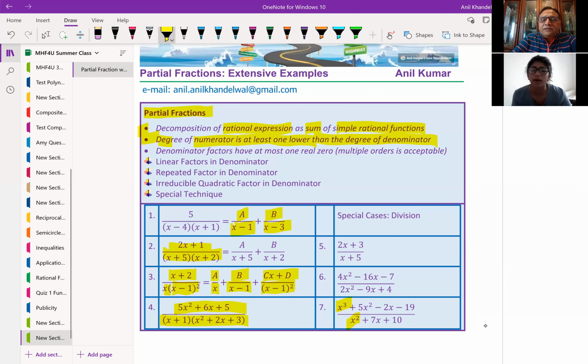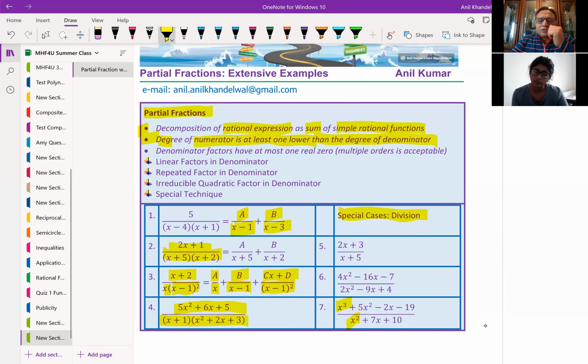Okay. So I've written here special cases. If the numerator is of the same order or one higher or higher, we have to first divide it. So the quotient will come here as equal to some quotient, right? And then plus the partial fraction. Is that clear? That is the whole idea. So that becomes a special group when we say that it is not a proper rational expression. Is that clear to you?